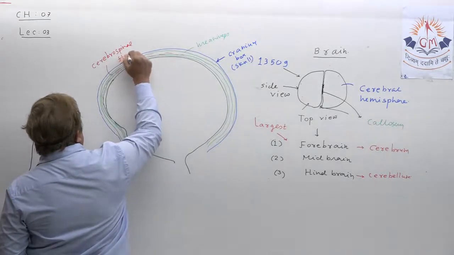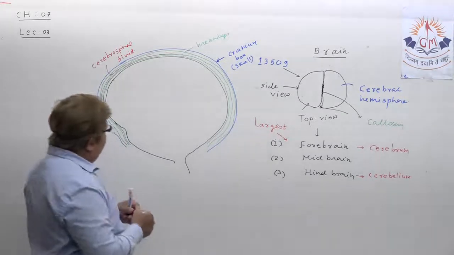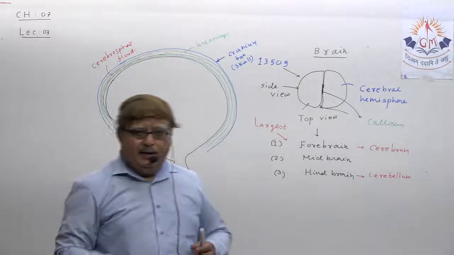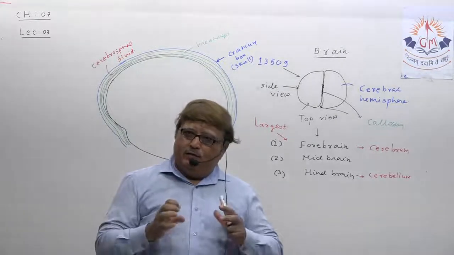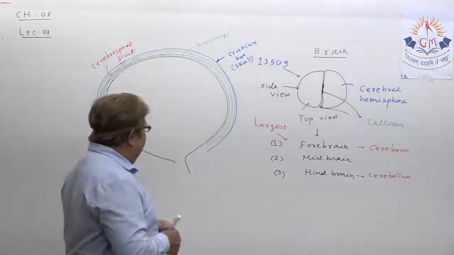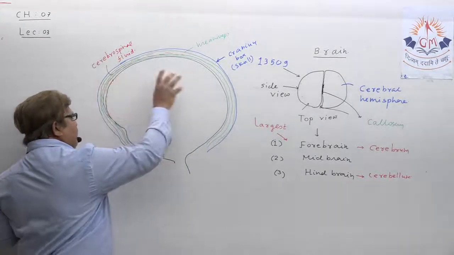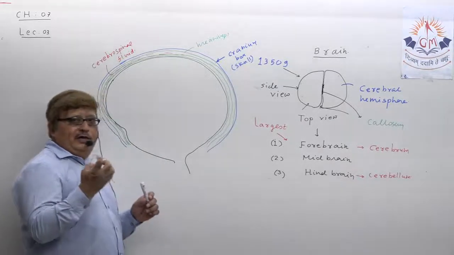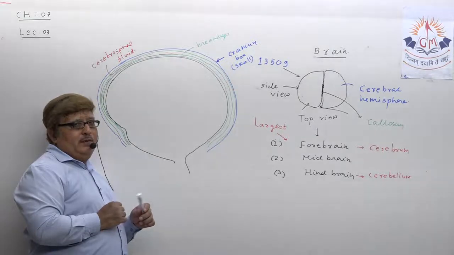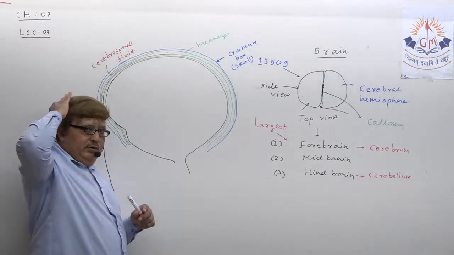Understand? This cerebrospinal fluid is filled between these meninges, which helps in providing the cushion effect for the protection of our brain. Okay? So my dear student, try to understand, our human brain is made up of such a delicate material that it needs to be protected. And for protection there is a skull, a hard bone in our body.